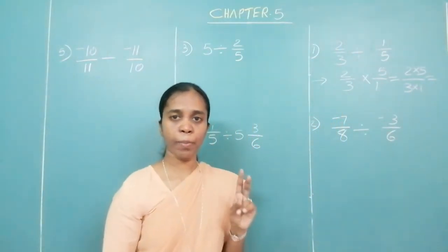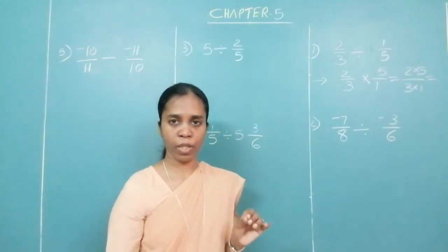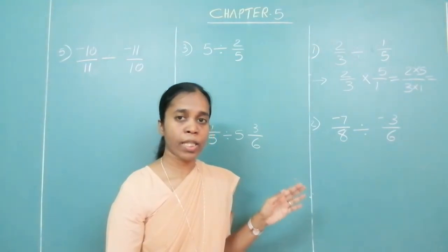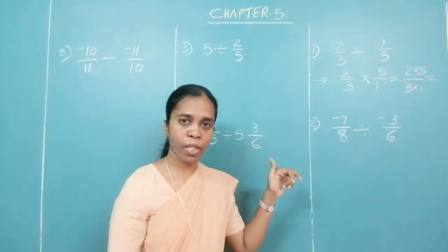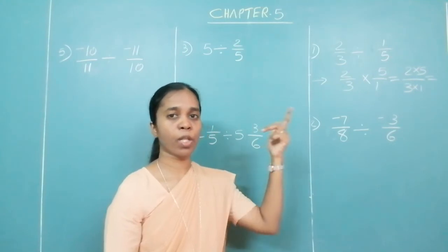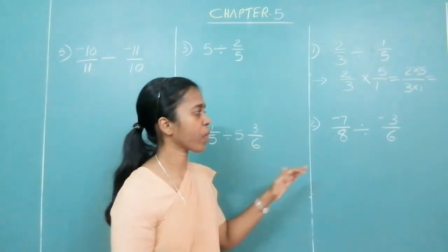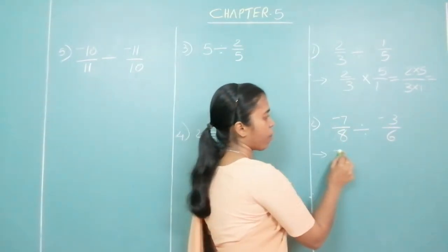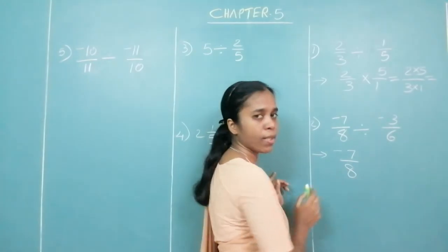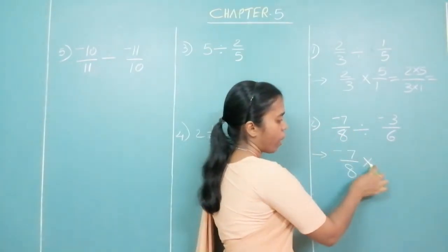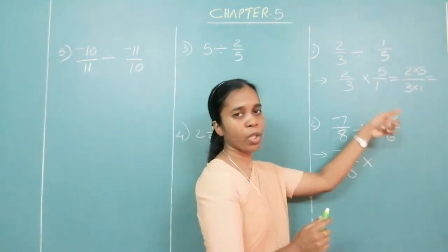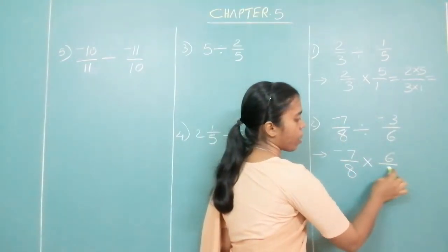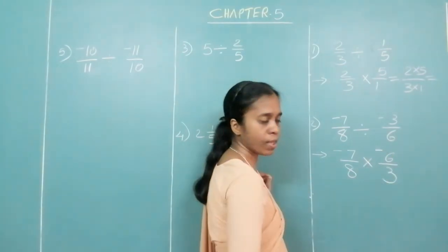So the first step is very important in division. What is the first step? Write the first number as it is. Change the division sign into multiplication. Write the reciprocal of the second number. Look at second question. What did I say the first step? Write the first number as it is, minus 7 upon 8. Change the division sign into multiplication. Write the reciprocal of the second number. What is the reciprocal of minus 3 upon 6? Minus 6 upon 3. Sign remain the same.